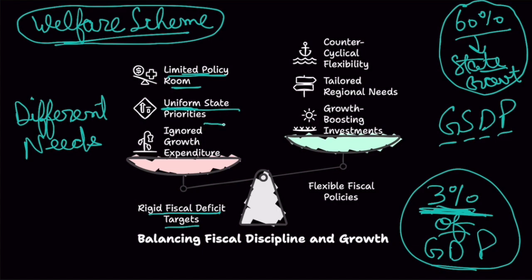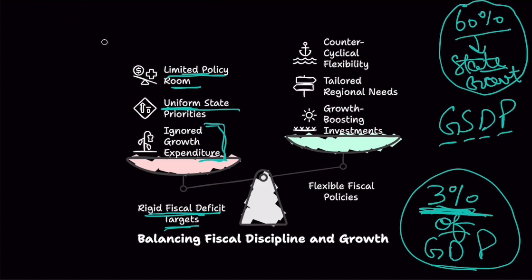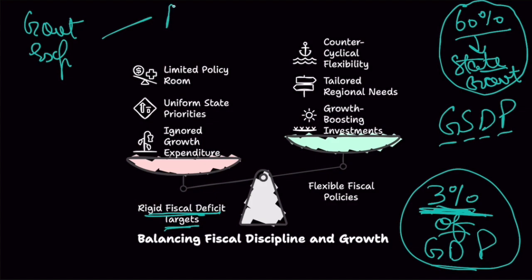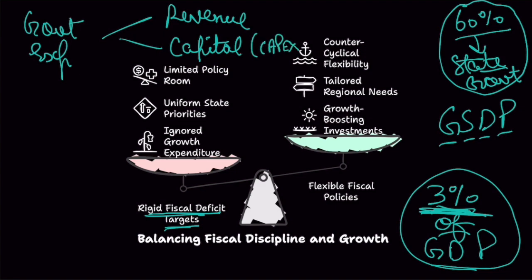And the third, but very important point: this is the biggest disadvantage of a very rigid fiscal deficit target. And hear me out carefully. Governments incur expenditure, but these expenditures are of two types. One is revenue expenditure, and the other is capital expenditure, which is also called capex for short.